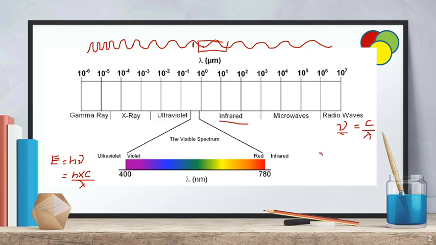And nu bar, a new term, is also developed here. Nu bar is known as the wave number. So wave number nu bar is equal to 1 by lambda.